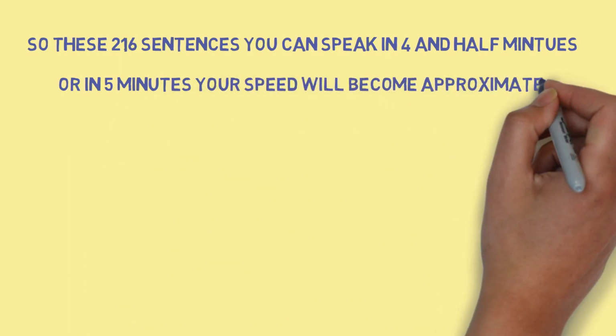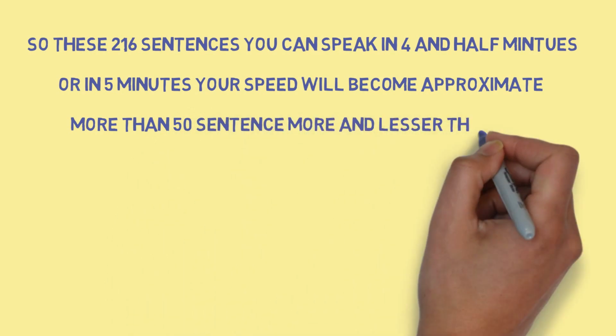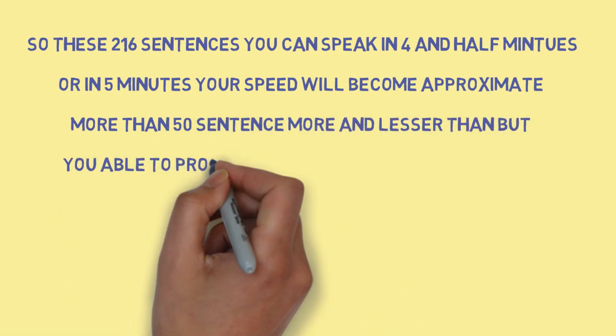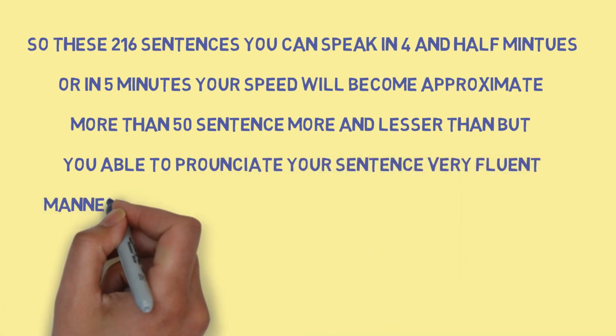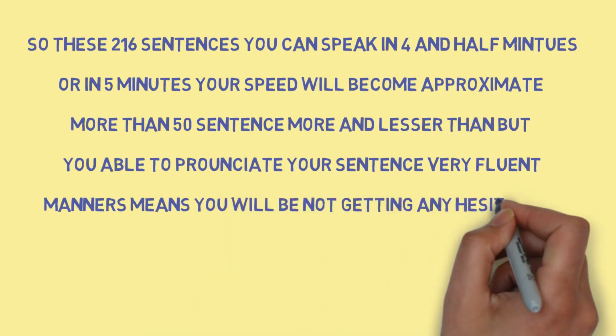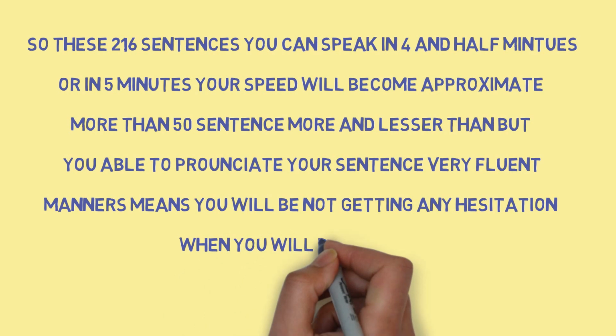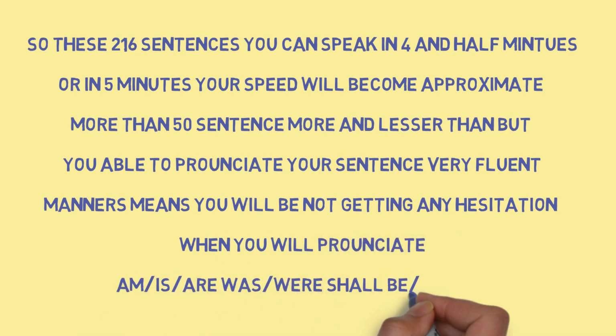Your speed will become approximately more than 50 sentences, more or less, but you will be able to pronounce your sentences in a very fluent manner, meaning you will not have any hesitation when you pronounce am, is, are, was, were, shall be, will be.